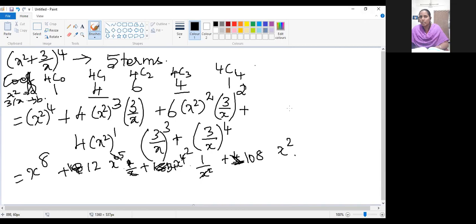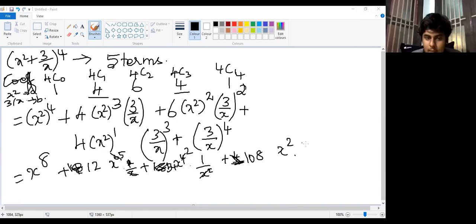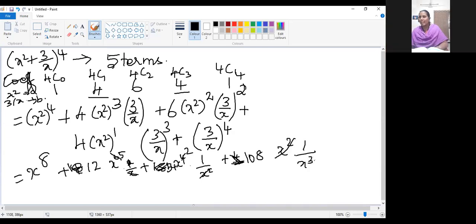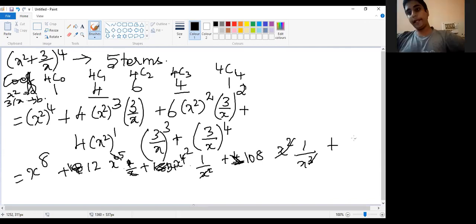Ma'am, in the term, 108 by x will come. That is only. I am writing the next term, denominator part now. Plus 3 power 4, 81 by x power 4.